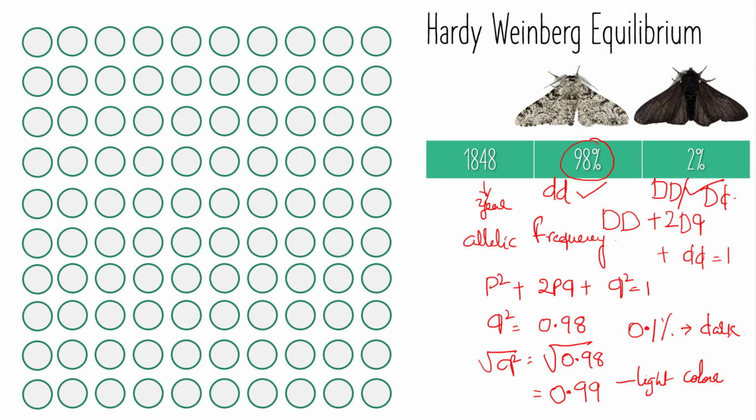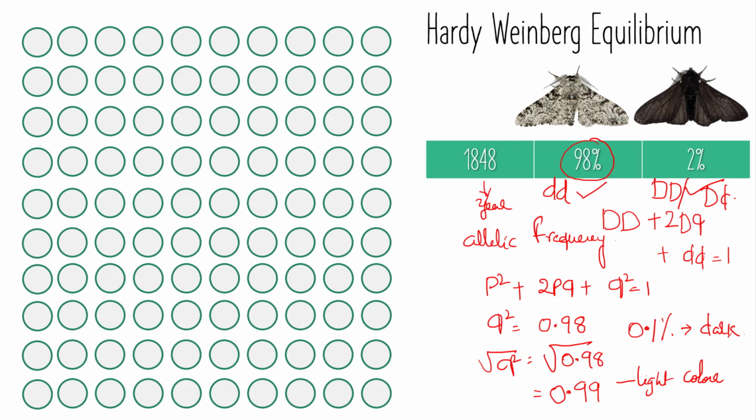In this way, this is a simple Hardy-Weinberg problem to find the allelic frequency. Whether it is dominant, heterozygous, or homozygous recessive, whichever allelic frequency you want to know, you can calculate with the help of this equation proposed by Hardy-Weinberg.